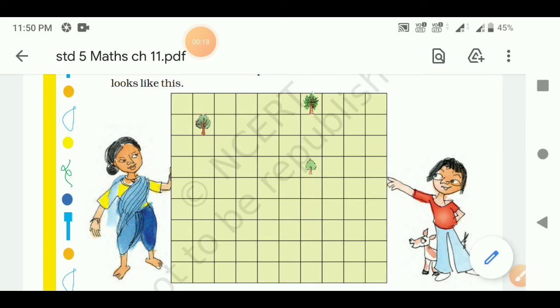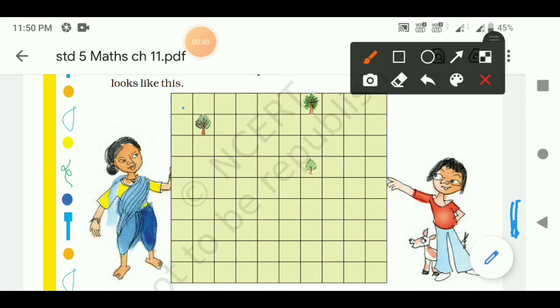First we have to count how many total squares are there. Here 1, 2, 3, 4, 5, 6, 7, 8, 9 and 10. Length is 10 and breadth is 1, 2, 3, 4, 5, 6, 7, 8 and 9. So here 9. So total 90 squares are there. Here we have to divide these 90 squares into 3 equal parts.